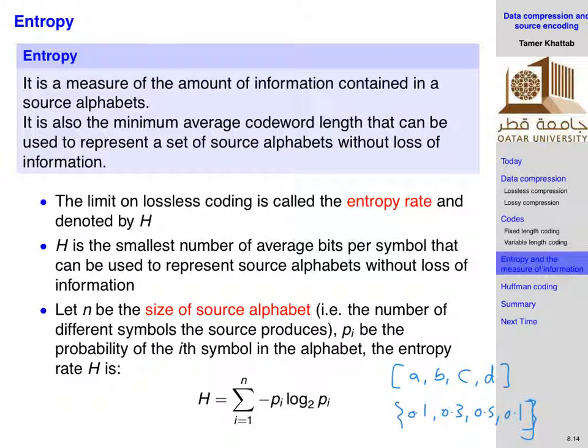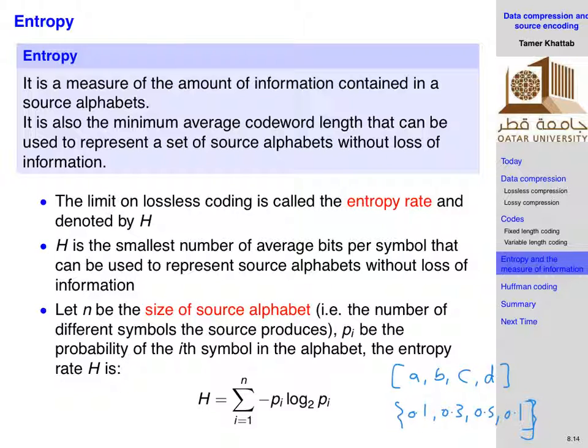The information per symbol is inversely proportional to the probability of that symbol. If the symbol is highly probable, then receiving it is not much information for me, right? But if the symbol is very low probability, then receiving it is a good amount of information. Oh, something really happened, okay?